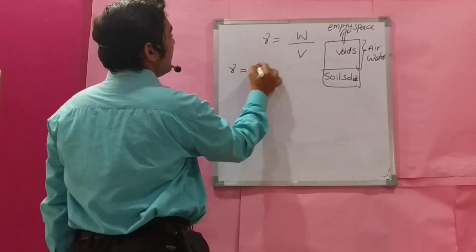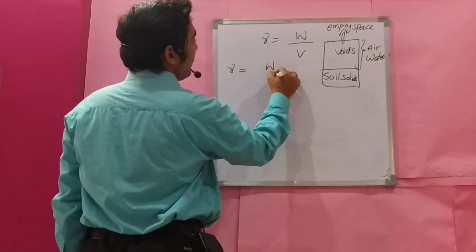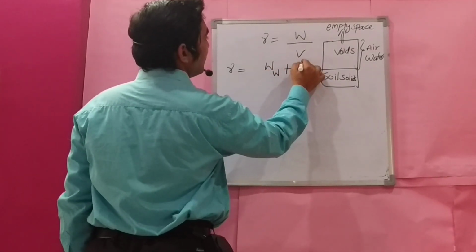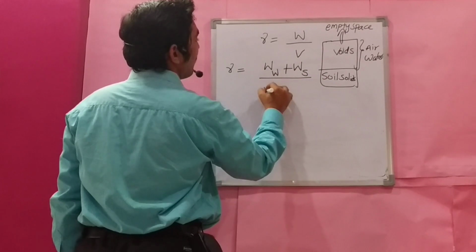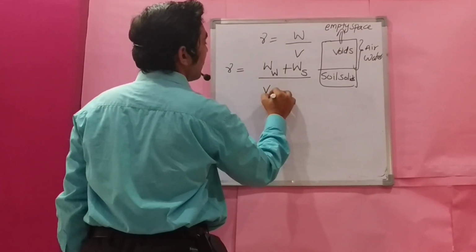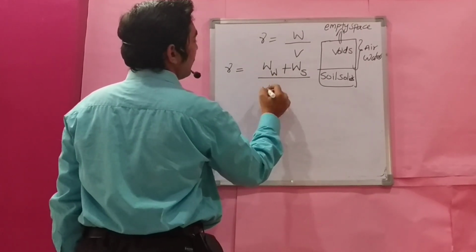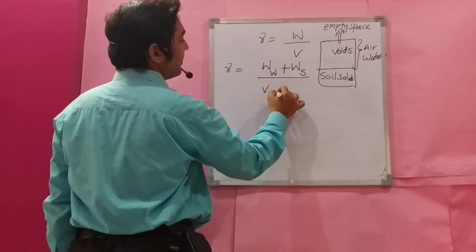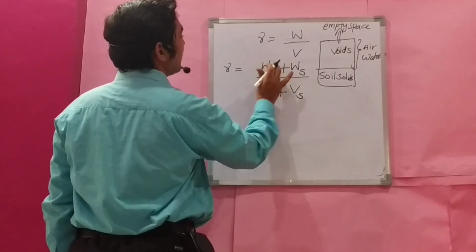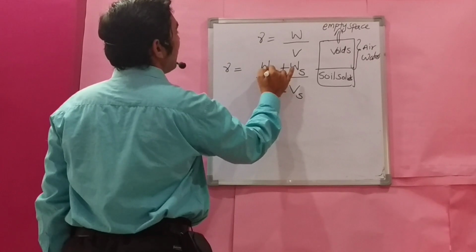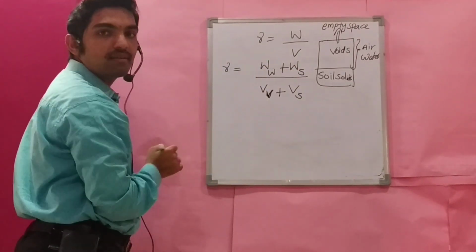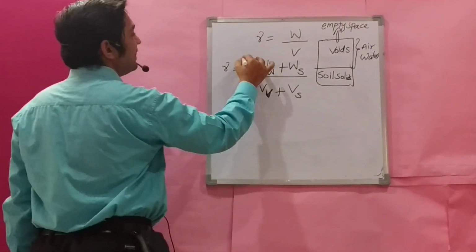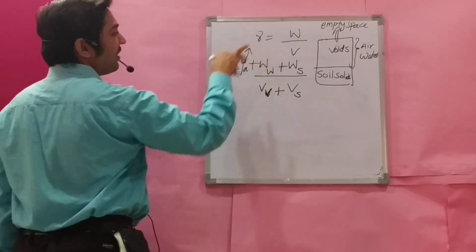Now we know that gamma is weight of water plus weight of soil solids by volume of voids plus volume of solids. We can say WW because the weight of air is negligible. Air also has volume, but the weight of air is negligible.